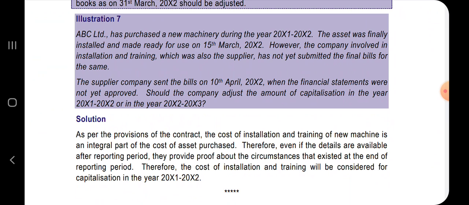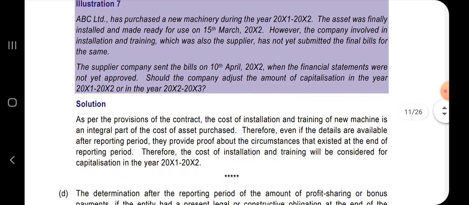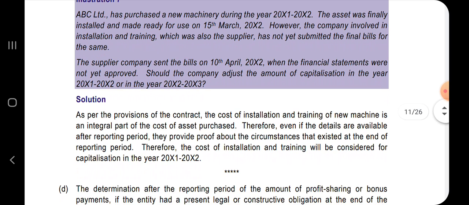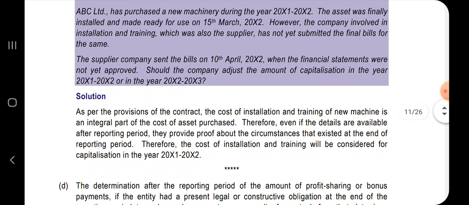Okay, let's continue with illustration number 7. IBC Limited has purchased a new machinery during the year 2021-22. The asset was finally installed and made ready for use on 15th of March 2022. However, the company involved in installation and training, which was also the supplier, has not yet submitted the final bills for the same. The supplier company sent the bills on 10th of April 2022, when the financial statements have not yet been approved.